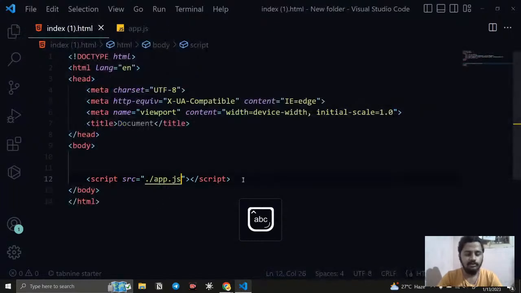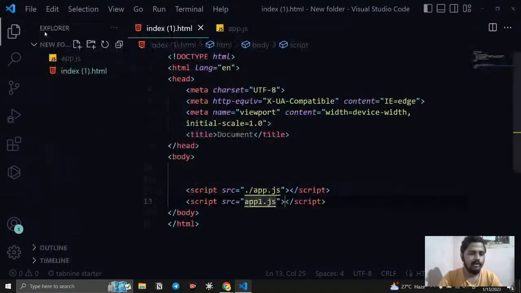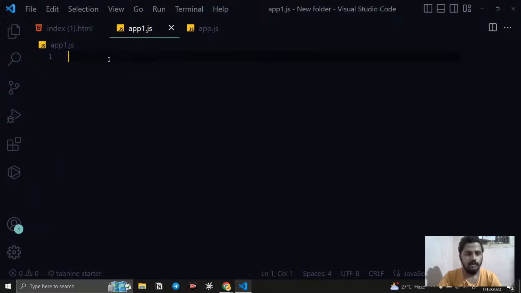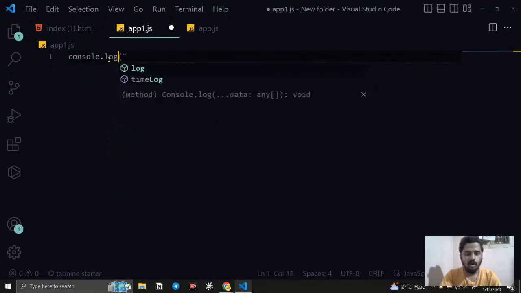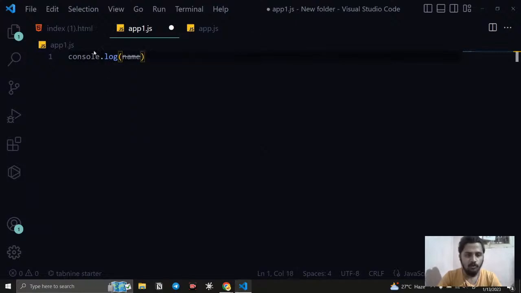And here I am going to add another script file, and this is going to be app1.js. And here I am going to create another file like this. If I console.log name here, you can see there is no variable I created in this file. I only created console.log name.